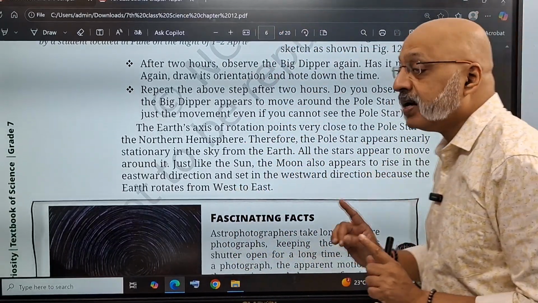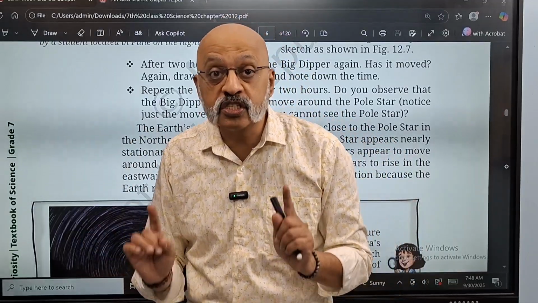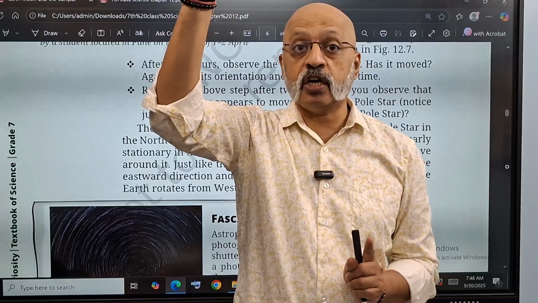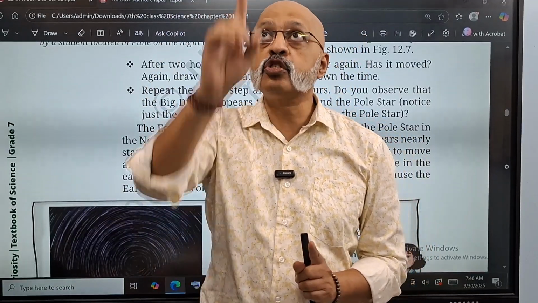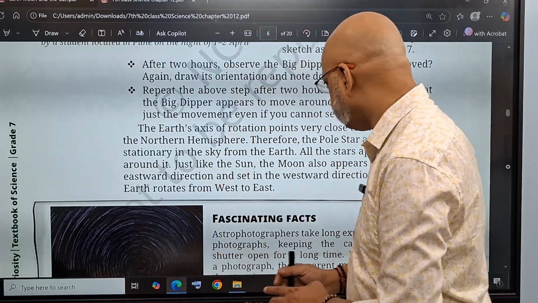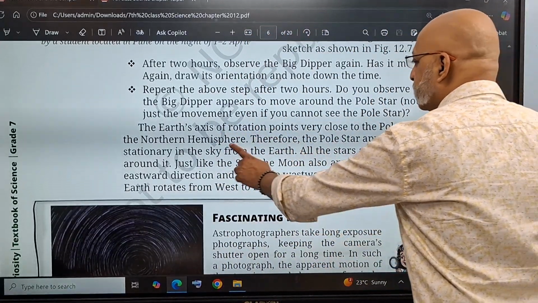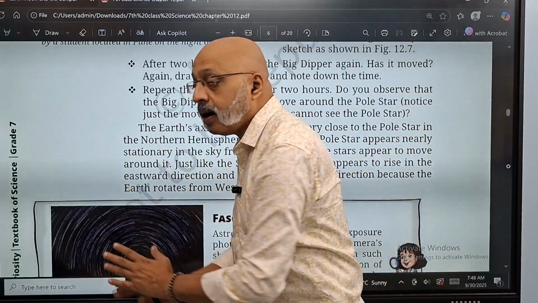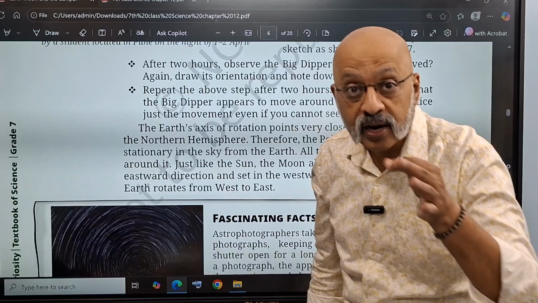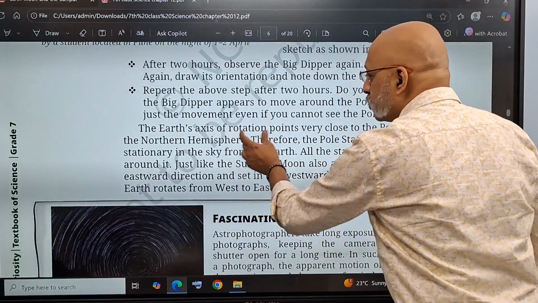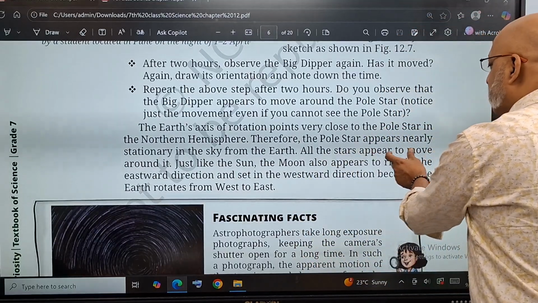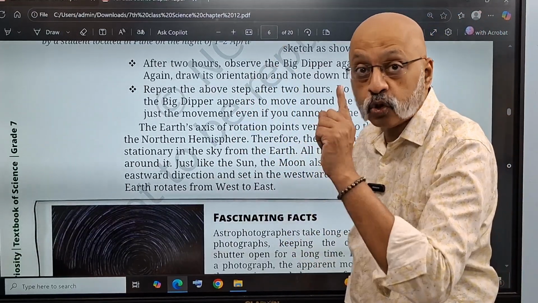Therefore, the pole star appears stationary. The reason the pole star looks like it is stationary, it does not move from its position at all, is because it is very close to the axis of rotation. So this is also an illusion of time. Therefore, the pole star appears nearly stationary in the sky. This can be asked as a reasoning question. Why does the pole star appear stationary? It appears stationary because the Earth's axis of rotation points very close to the pole star in the northern hemisphere. All the stars appear to move around the Dhruv Tara.